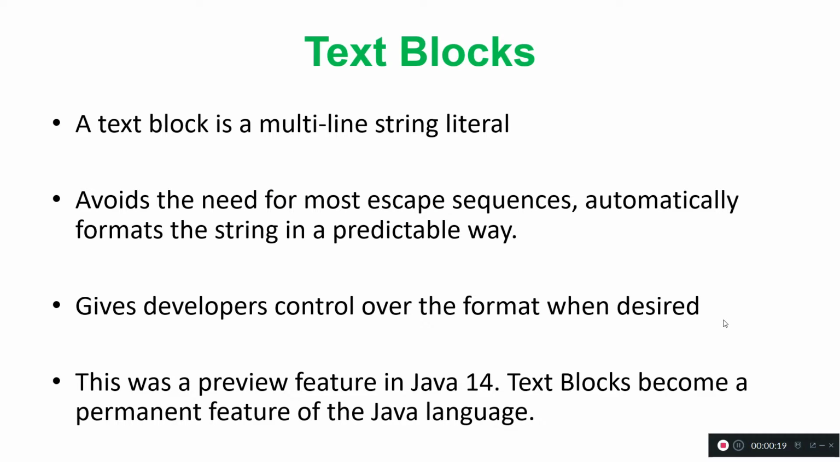In this video, I am going to explain Java 13 features. This is text blocks. We are going to discuss what text blocks are and what advantage we get as a developer using text blocks. Text blocks is a multi-line string literal. When we write a string, we use double quotes, and it can be a single line or multi-line, but we'll see the problem while writing multi-line strings and how text blocks resolve that issue.